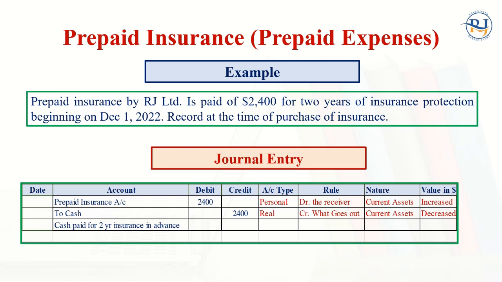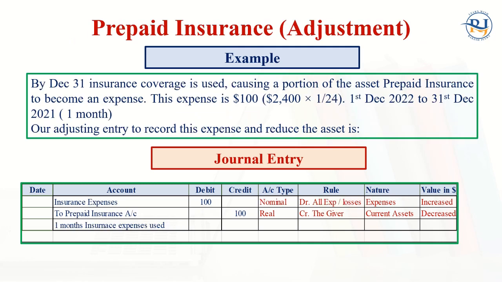In this case, the first transaction you can see here is that cash is paid for the 2 year insurance in advance, $2,400. This is the first entry that we have. Now, what kind of adjustment do we need to make on 31st of December? By December 31st, insurance coverage is used, causing a portion of the asset prepaid insurance to become an expense. That portion which is already used will become the expense for this year at the time of making the adjustment.